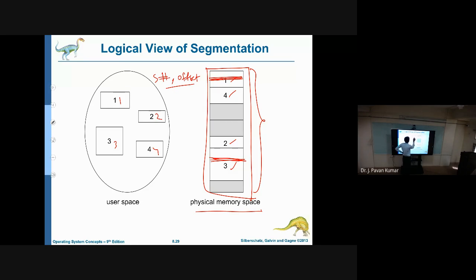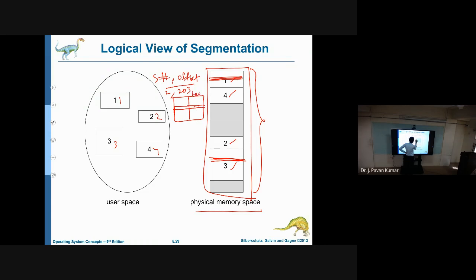But how it will happen here is, we will be having a segment number. By using the segment number, we will know from where that particular segment is starting. Like the second segment, let us say I am giving the second segment, then 203 is the offset. Then for the second segment, where we are having that second segment, that base address we will be having. Try to understand base address.